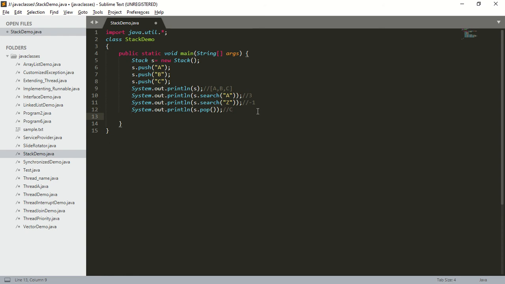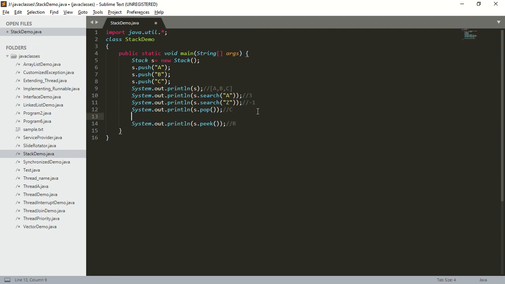Okay. Now my requirement is I want to check what is there in the top of the stack and I don't want to delete that. So what is the method to check what is there in the top of the stack without deletion? The method name is peek. So I'm going to take System.out.println(s.peek()). So it is going to return the top of the stack without removing the content of the stack. So what is there in the top of the stack now? In the top of the stack we have B.